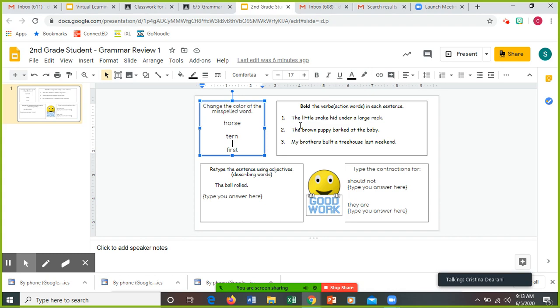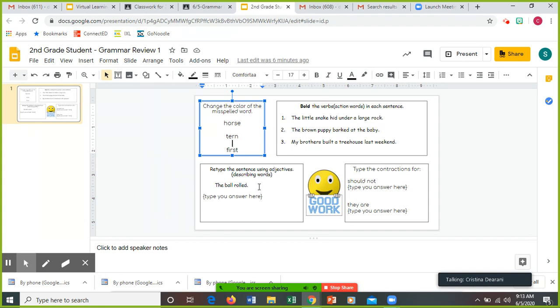The little snake hid under a large rock. Can you the? No. Can you little? No. Can you snake? No. Can you hide or hid? Yeah. Can you under? Can you large something? Can you rock something? No. The only thing you can do is you can hide. So the little snake hid under a large rock, right? Because it's past tense. It already happened. So that's the word that you would bold. So try that strategy for the next sentences.